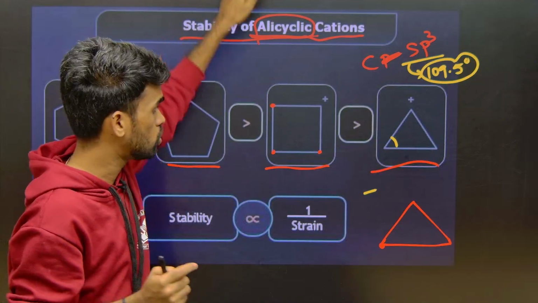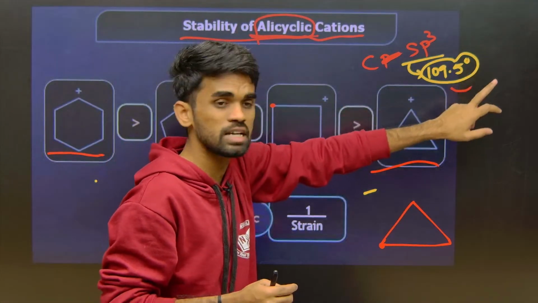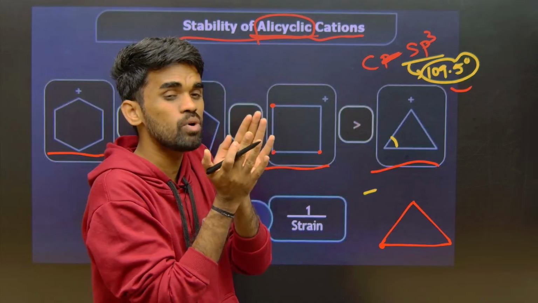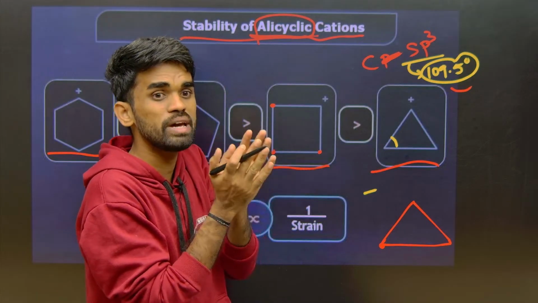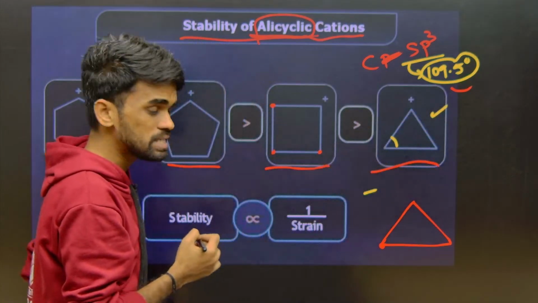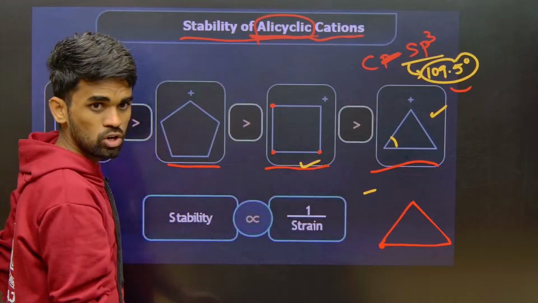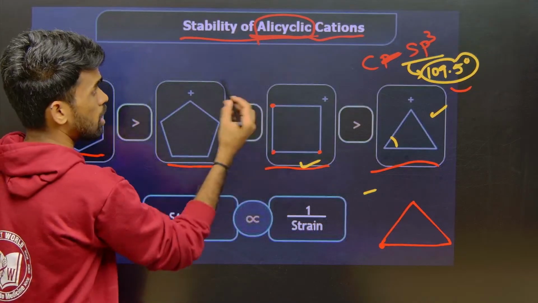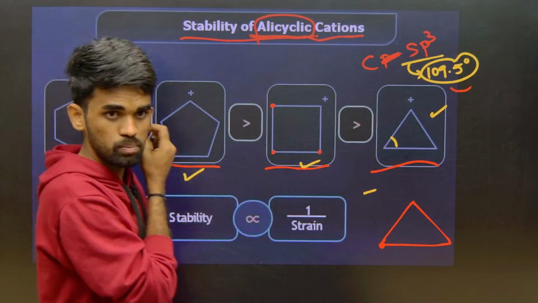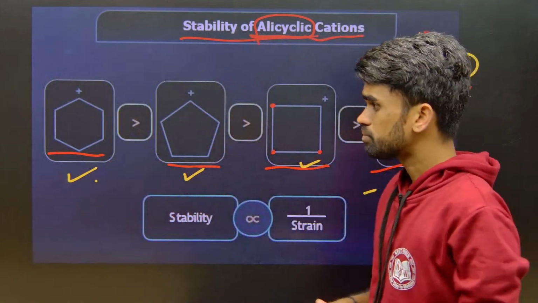There is a high bond angle strain which makes it highly unstable. That's why cyclopropyl is least stable, then cyclobutyl and cyclopentyl carbocations, and cyclohexyl carbocation is the most stable. Is that clear?